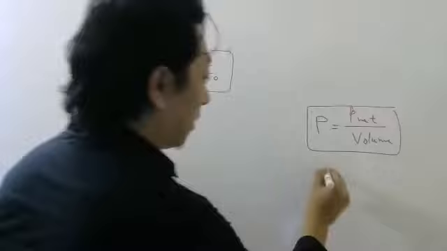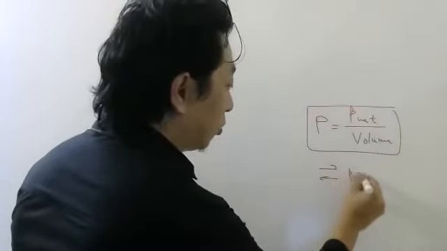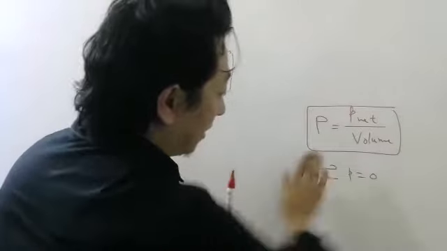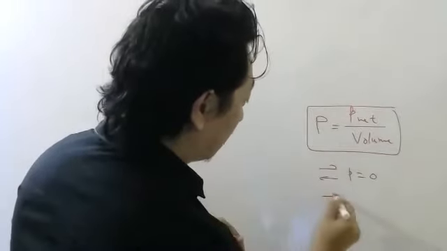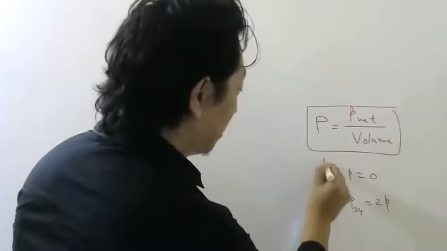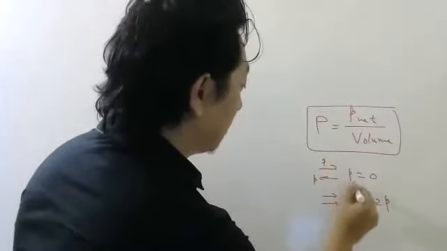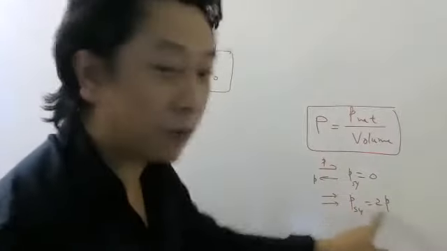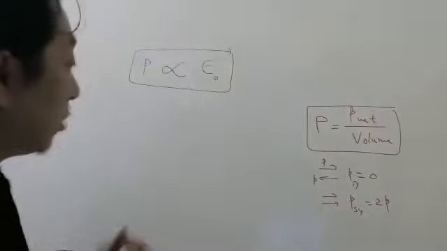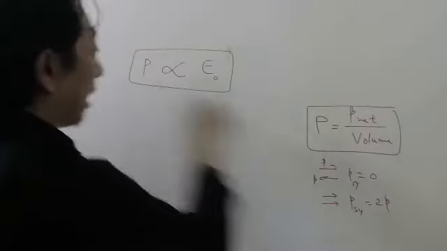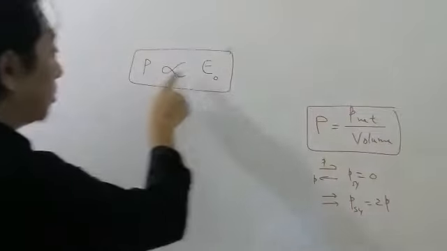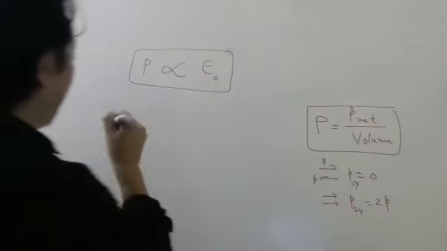Before, they were in random directions, so the total dipole moment was 0. Now once we apply the electric field, they turn like this. Once both are in the same direction, the total dipole moment will be 2p. This is p, this is p. Here the total will be 0, here the total will be 2p, because they are in the same direction and so they add. So it is very clear that the polarization will be proportional to the external electric field.